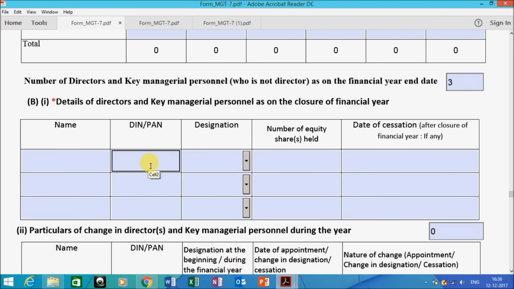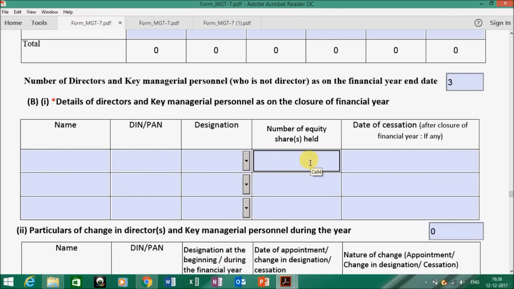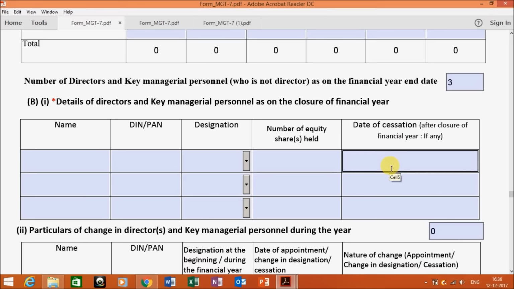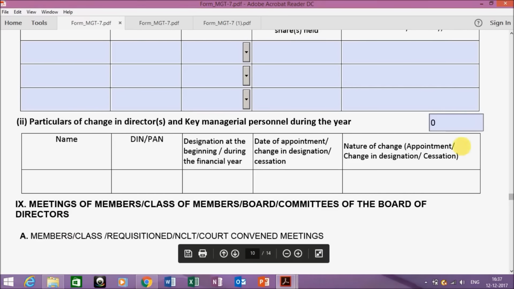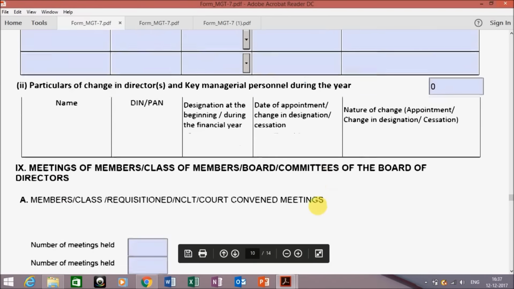Enter their DIN number or PAN numbers, their name, their designation, number of equity shares held, and if those directors have ceased, that is after closing of financial year, that is between filing of the form and after the closure of financial year, the date has to be mentioned here. Particulars of changes in directors: if your directors have ceased, or if there is change in designation or new directors have been appointed, that information has to be given here.